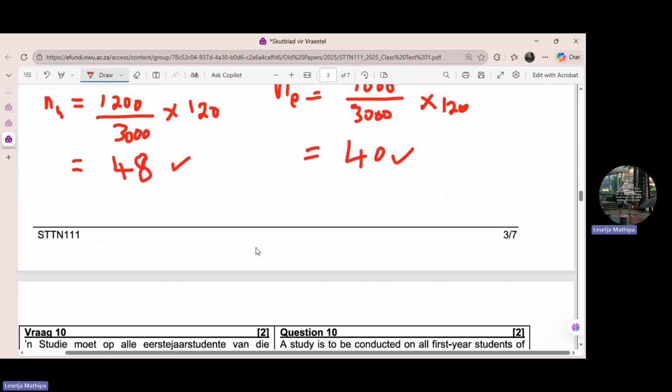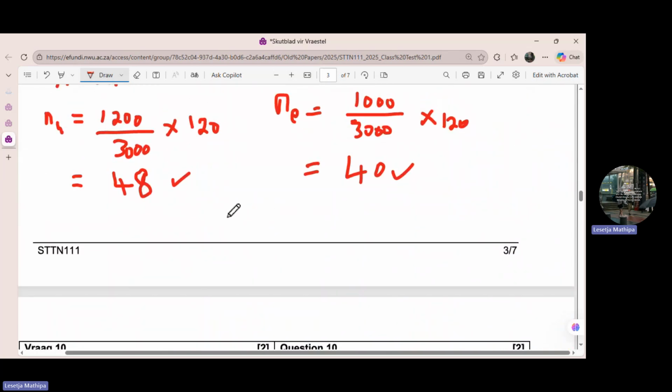So now, how do you see that the sample sizes for each stratum are correct? You're going to say the N, which is the sample, is equal to, you add this. So it's 48 plus 40, you add your stratum sample sizes plus 32, and you check if you will get 120.